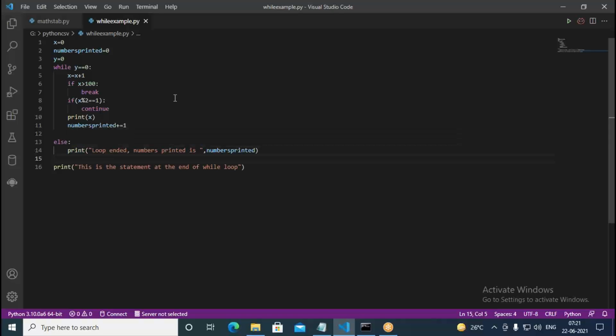We never come to the else part, because only when the loop ends naturally do we come to else. Otherwise we don't. Upon breaking, we come to line number 16 here. This is a statement at the end of the while loop, so this will always be printed. But the else part will not be executed because y equal to 0 makes this an infinite loop. Now let us execute and see what happens.